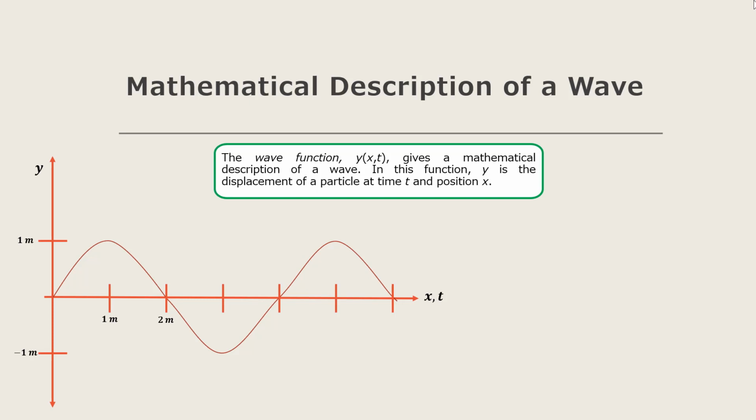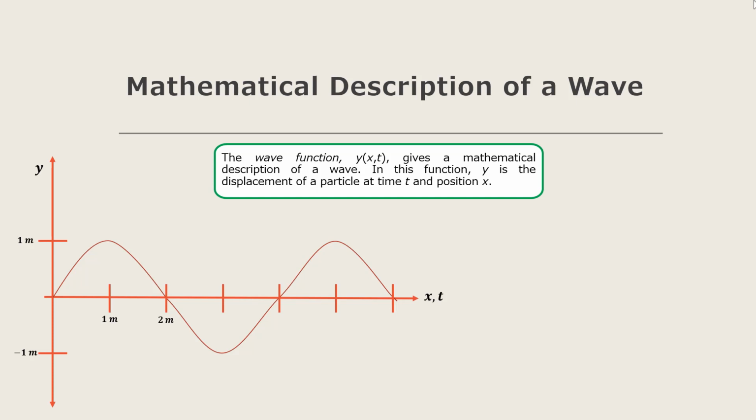Now let us learn how to describe a wave mathematically. Many characteristics of a periodic wave can be described by using the concepts of wave speed, amplitude, period, frequency, and wavelength. Often, though, we need a more detailed description of the positions and motions of individual particles of the medium at particular times during wave propagation.